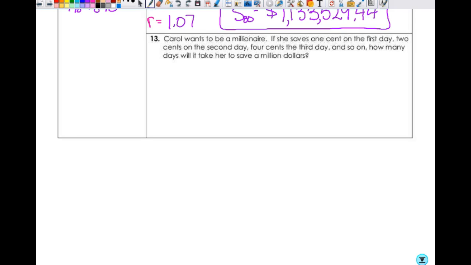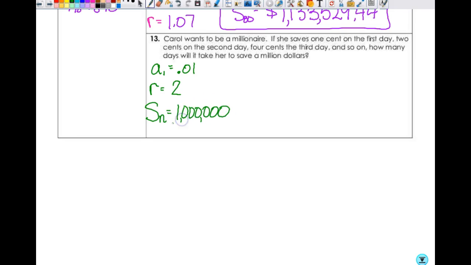All right, so Carol wants to be a millionaire, because who doesn't, right? She saves 1 cent the first day, 2 cents the next day. So A1 is what? $0.01. Okay? And then, is this arithmetic or geometric? Geometric. So what is R? 2, because each day it doubles, right? So R is 2. I don't know what N is. N is what I'm looking for, right? But I do know that the sum of all of that, I want it to be $1 million.